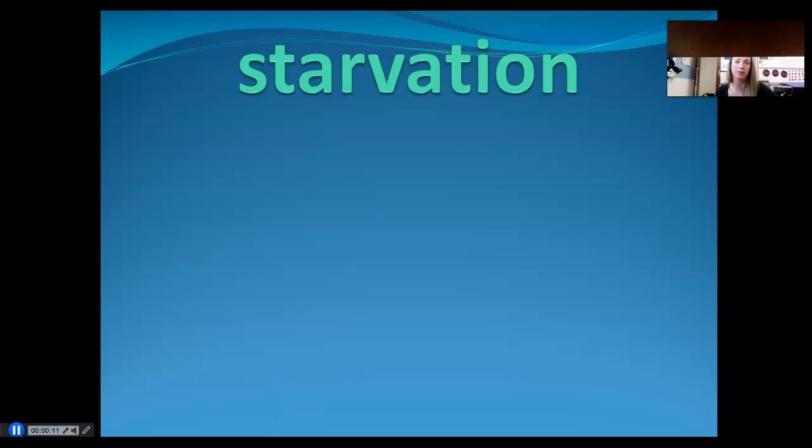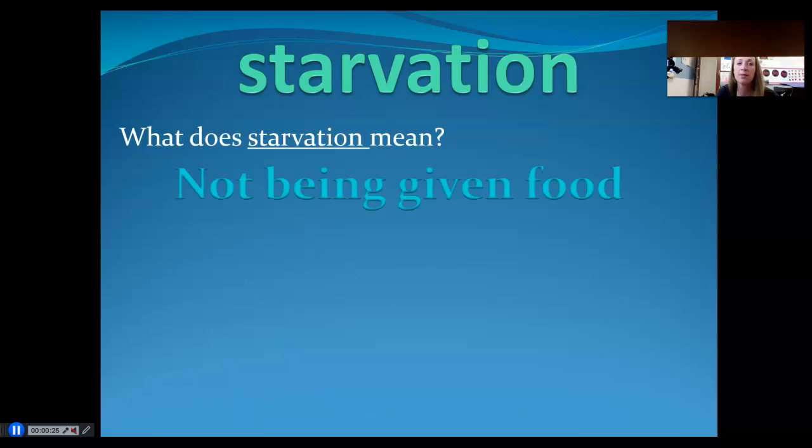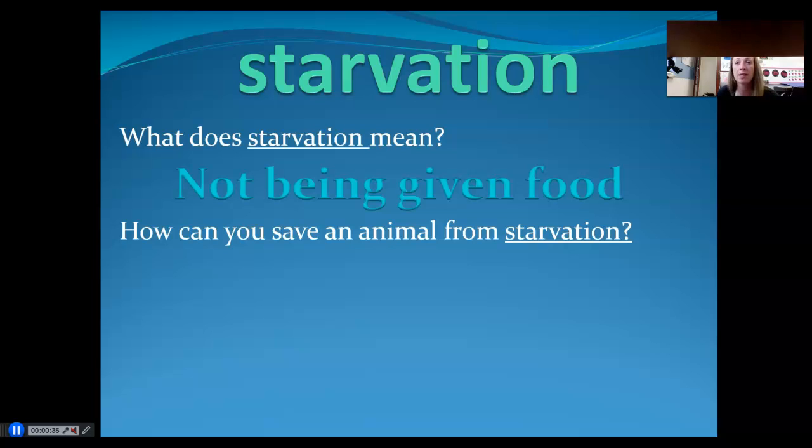Do you know what this word says? This word says starvation. So please say starvation. All right kiddos, do you know what that means? Do you know what starvation means? Well, the word starvation means you're not being given food. People who don't get food would be having starvation. So starvation is something that is serious.